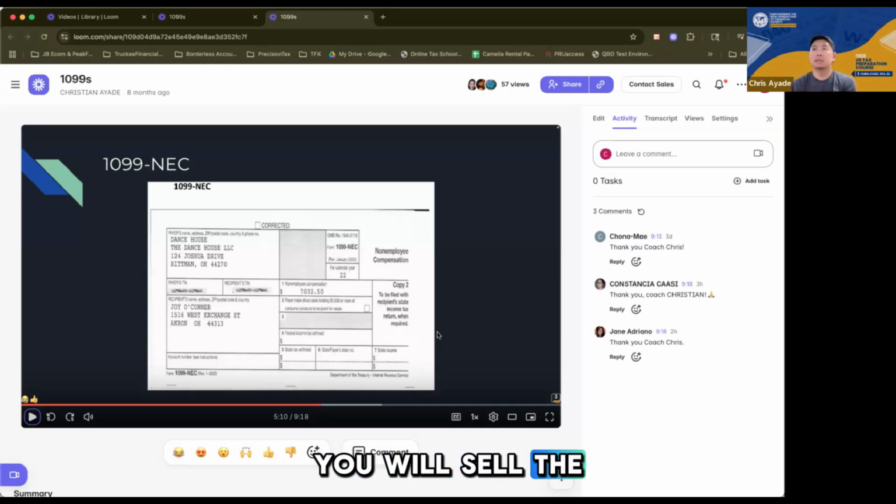So you will sell the stock, right? From 100 you bought, you would sell at 120. So that 20 per share is a gain, right? And that is called a short-term gain, right? Short-term because you sold the stock in less than 12 months, right?